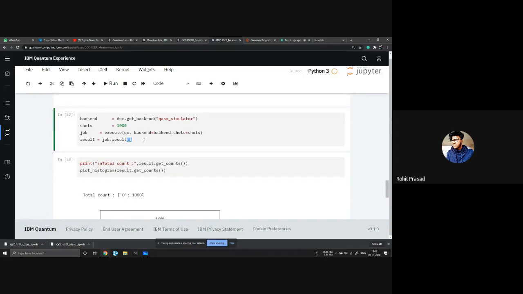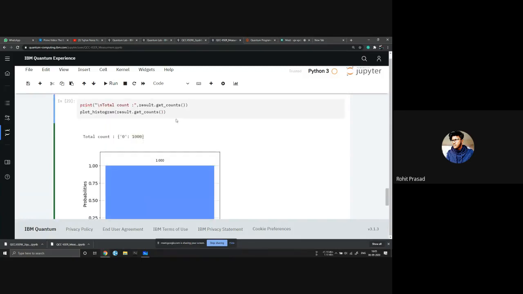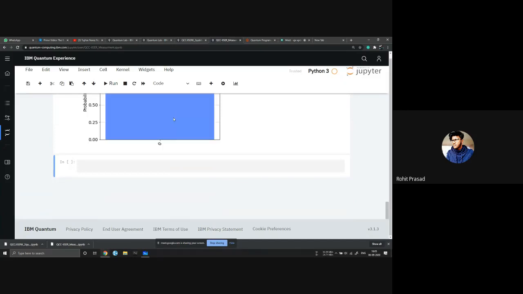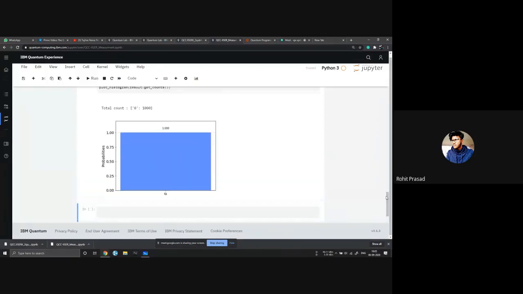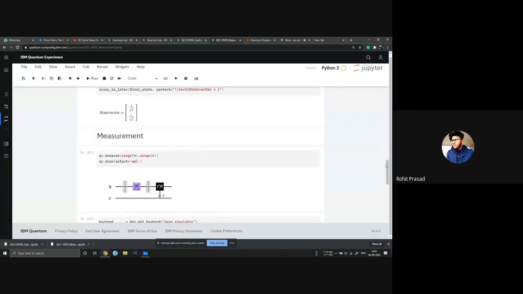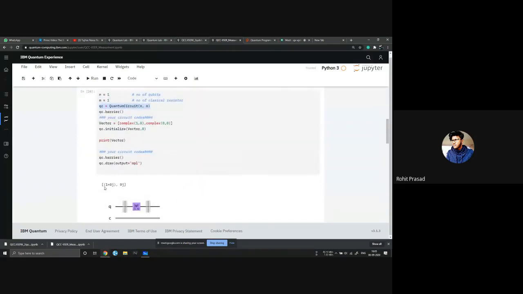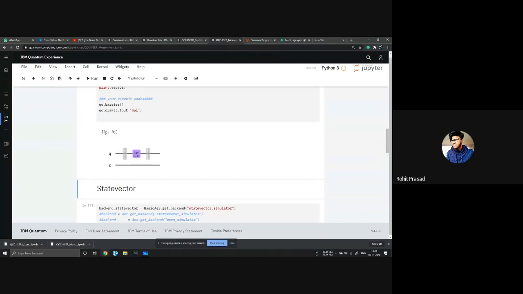If we do this and plot, we will get something like this. For being in the zero state, the probability will be 1. So we started with a state 1, 0. Let's make it 0 and 1. What will it be? It will be i and 0 this time.